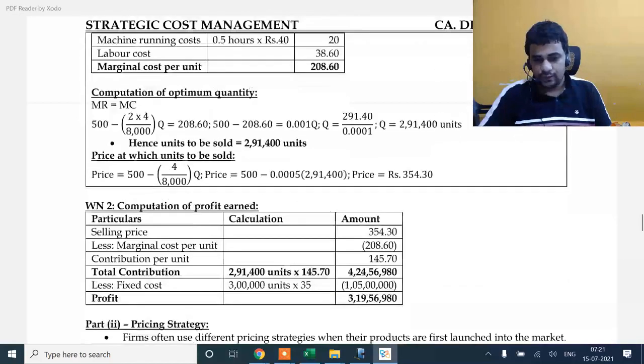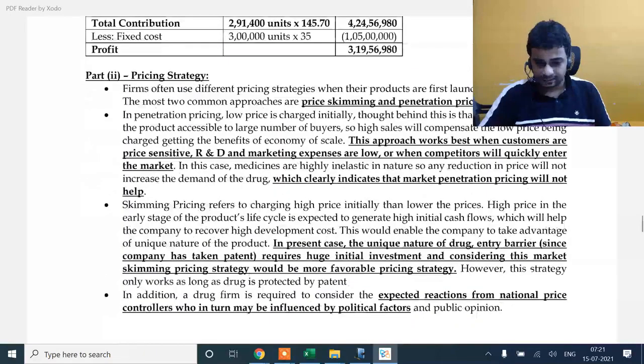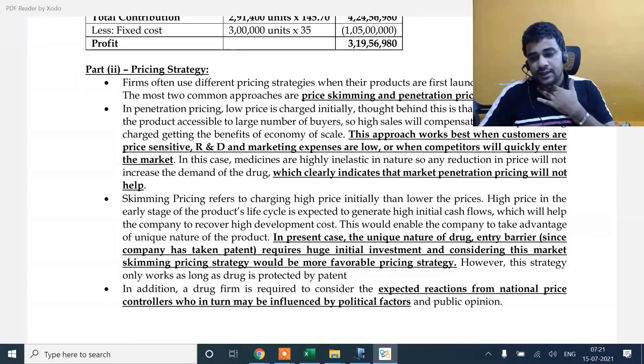The overall profit was 3 crore 19,56,980. I'll go through a skimming strategy because the demand is not known. It's a revolutionary drug, competition is not there. The other important point is that it may also be influenced by government, because government can put a cap on the pricing. That's what is happening with vaccines also. We have the drug price controller, they can put a cap on the pricing if needed.